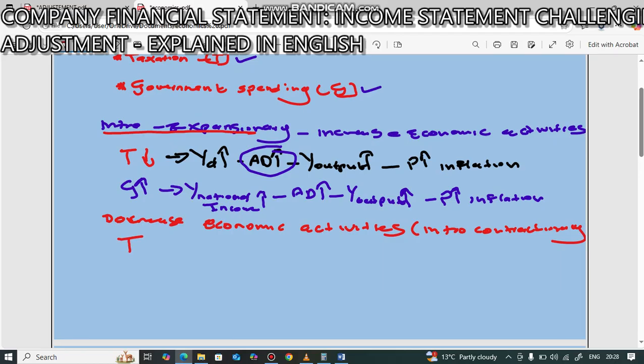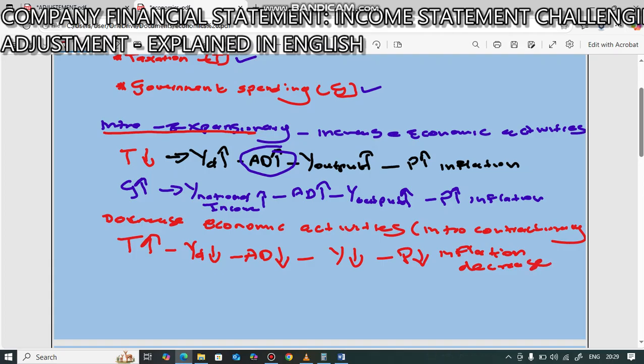Government can increase taxation in order to discourage people from demanding more goods and services. What will happen to disposable income? Disposable income will drop, because the net income left for the households will be less, meaning they are going to spend less on goods and services. Their consumption spending is going to decrease, meaning the aggregate demand, or total demand, will decrease, which will lead output to go down and the price level to go down, meaning the inflation rate will decrease.